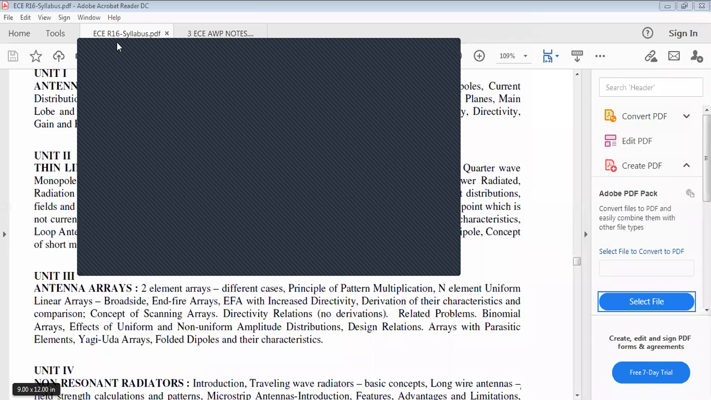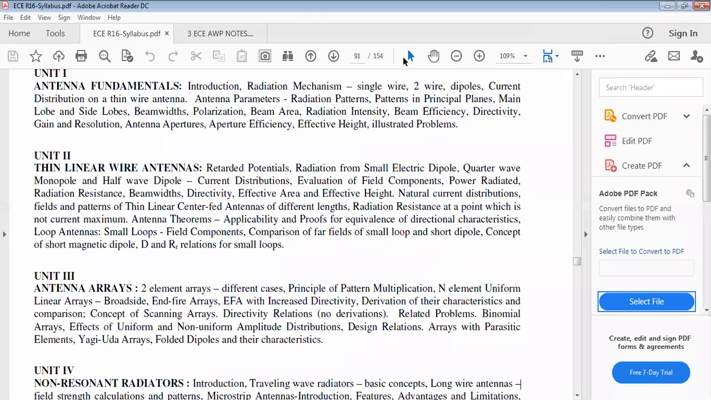Okay, to analyze identical or non-identical radiation characteristics, first they consider a two element array, right? For that two element array we derive the expression for the potential. What is the resultant radiation pattern, or resultant electric potential, of a two element array?